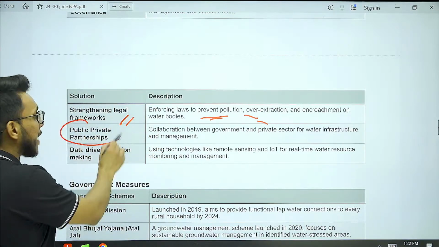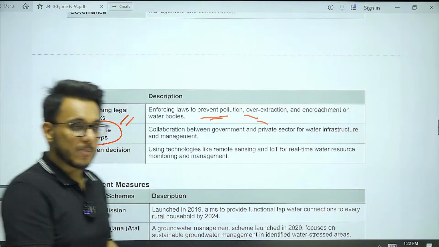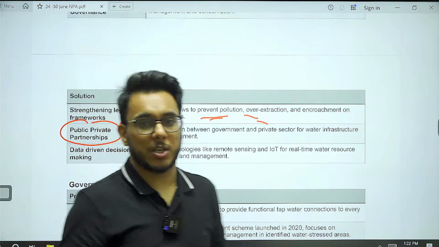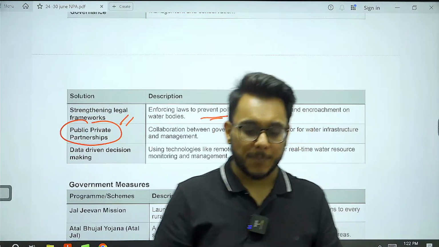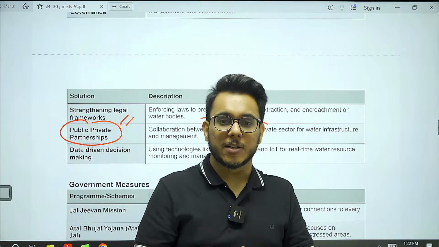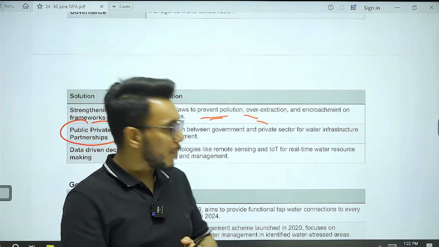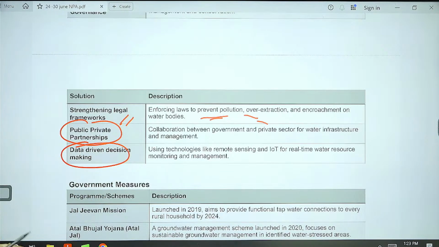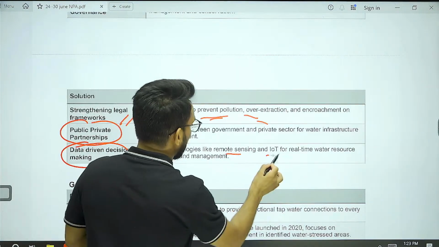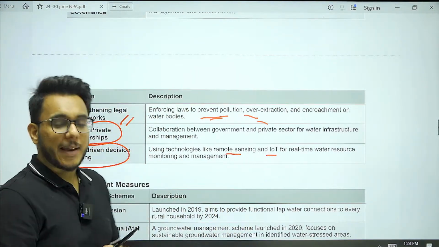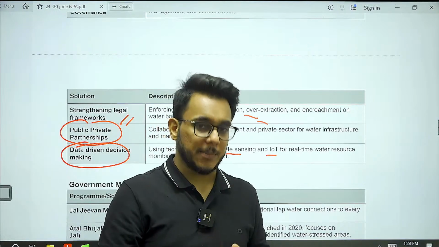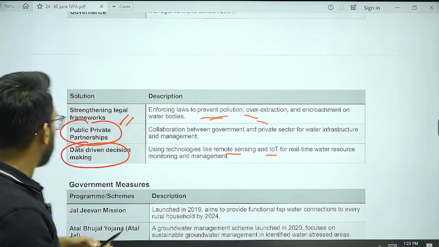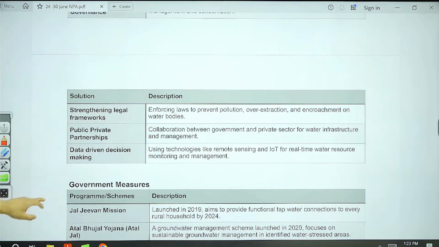Then public private partnerships need to be explored to develop the water infrastructure. We discussed a few minutes back that adequate sewage infrastructure is not there in a lot of cities, so the PPP model can be used. And data-driven decisions: remote sensing and Internet of Things should be used for managing the water resources in real time. That is all about it.